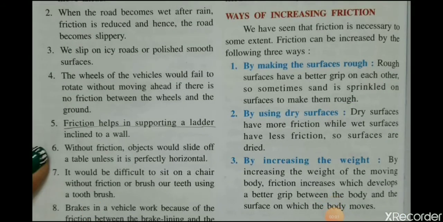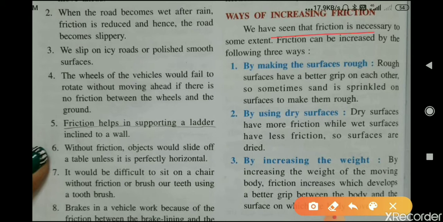Now, ways of increasing friction. Friction is necessary to some extent, and friction can be increased by the following three ways. So first one is by making the surfaces rough. Means by making the surfaces rough we can increase friction. Rough surfaces have a better grip on each other, so sometimes sand is sprinkled on the surfaces to make them rough. Okay. Second is by using dry surfaces.